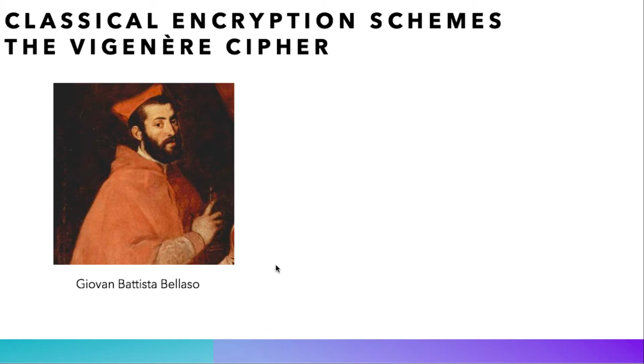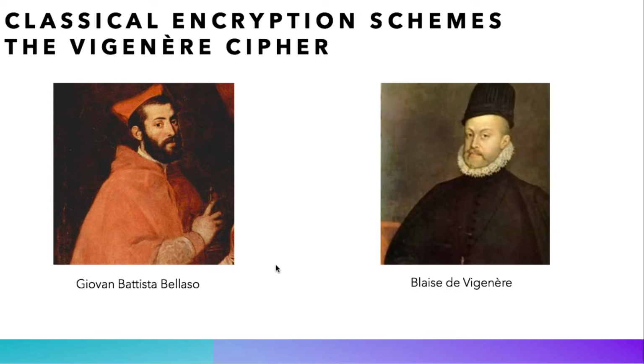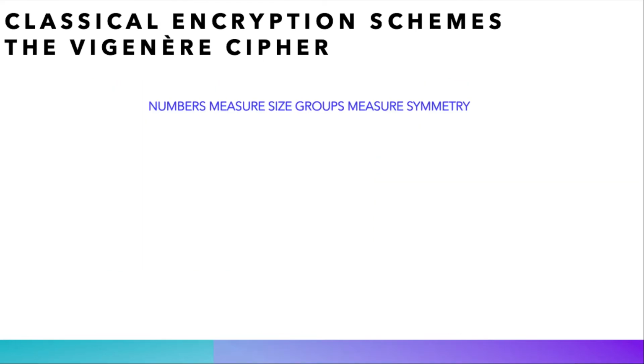Here enters the famous Vigenere Cipher, first invented by the Italian cryptographer Giovan Battista Bellaso in 1553, and rediscovered by the French cryptographer Blaise de Vigenere in 1586. Let us see how it works on a concrete example. In what follows, we will try to encrypt the profound statement numbers measure size, groups measure symmetry, which I took from Armstrong's great book, Groups and Symmetry.